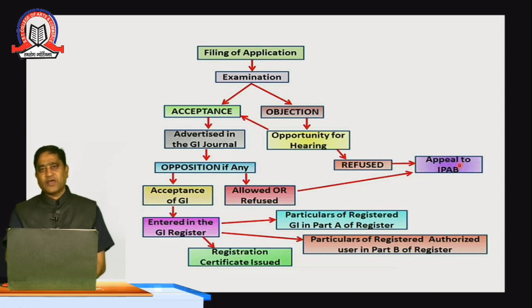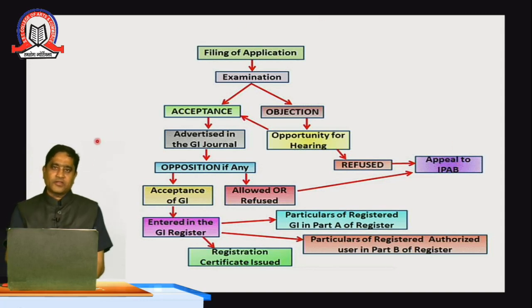What is the full form of IPAB? That is the Intellectual Property Appellate Board. So there is a board which hears the appeals raised by persons whose applications have been rejected. These are the ways in which an application is rejected, then the opportunity to be heard is given, and once again if he finds that he is not getting justice, he will go for the appeals.